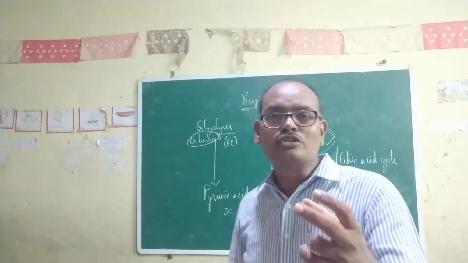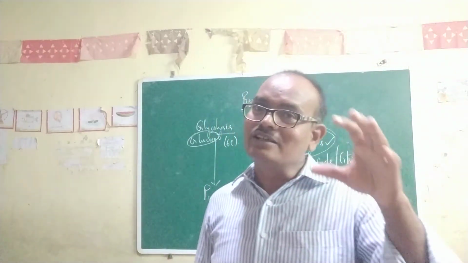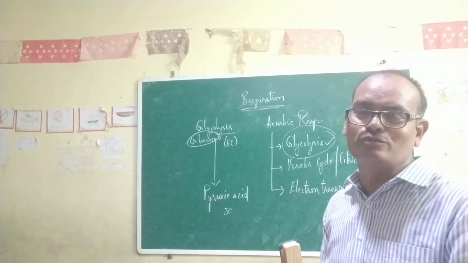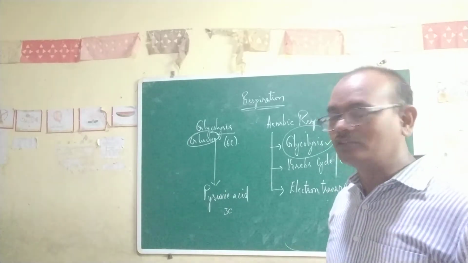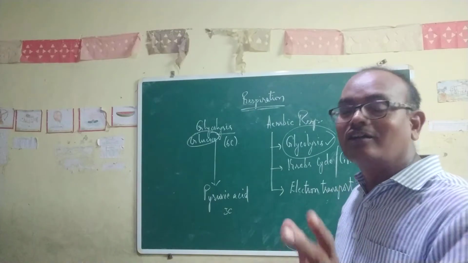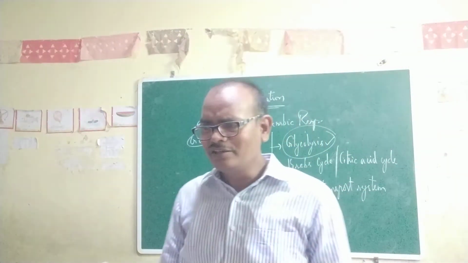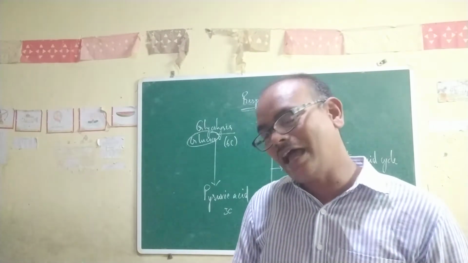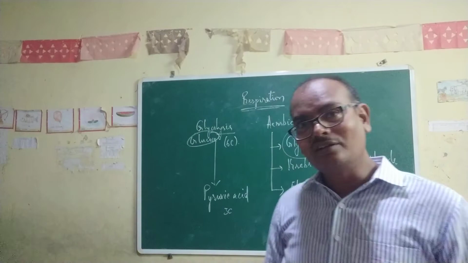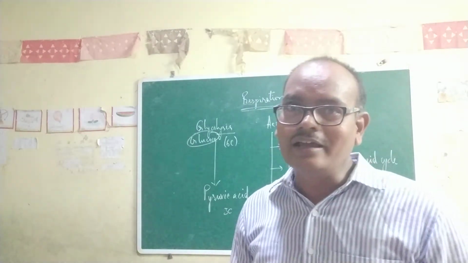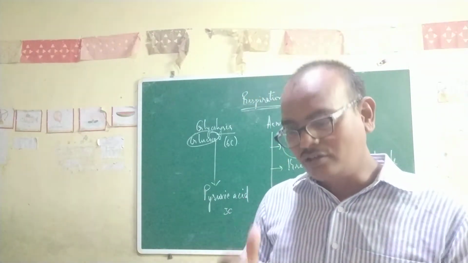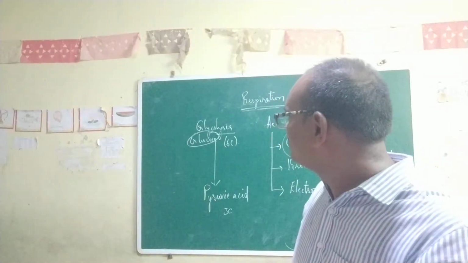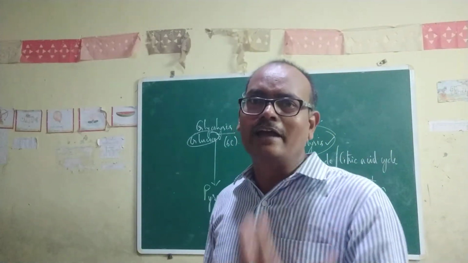Whereas in case of cellular respiration that takes place inside our body cells, the energy will be released in a stepwise manner, gradual stepwise manner. That is one more difference. And what are the other differences between combustion and respiration? Combustion is a mere physical activity, whereas cellular respiration is a physiological activity. Combustion doesn't require the help of any enzymes, whereas cellular respiration requires the help of enzymes.